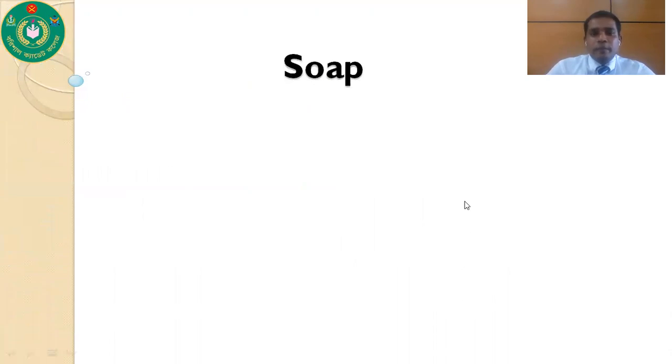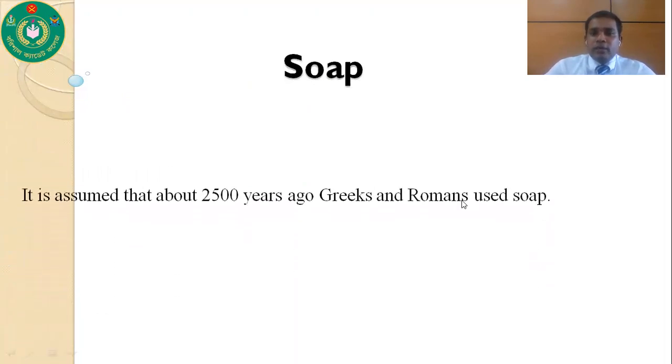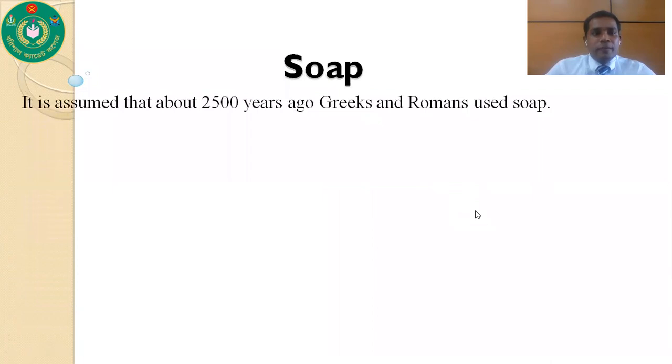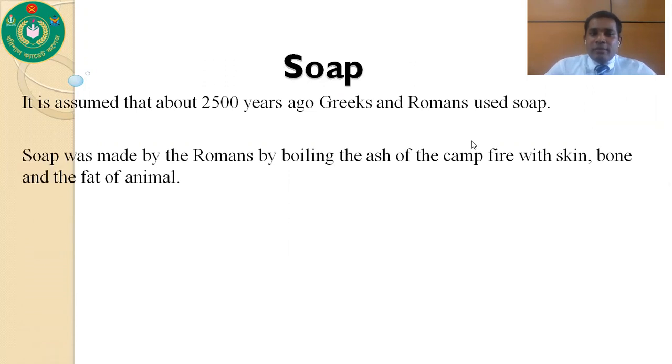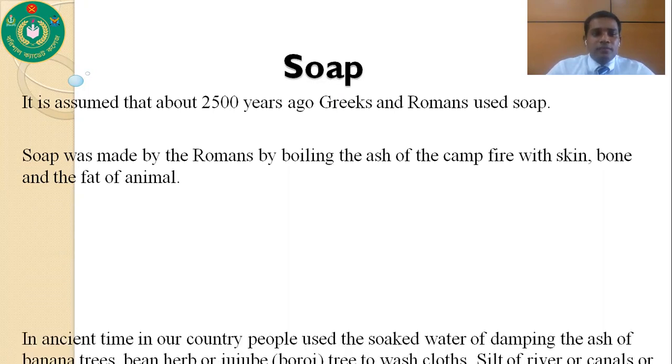Now, soap. What is soap? And what is the history behind soap? It is assumed that about 2500 years ago, Greeks and Romans used soap. Soaps are made by Romans by boiling the ash of campfire with skin, bone, and the fat of animals.